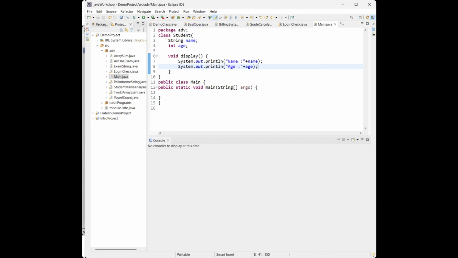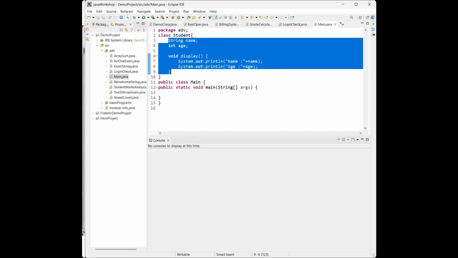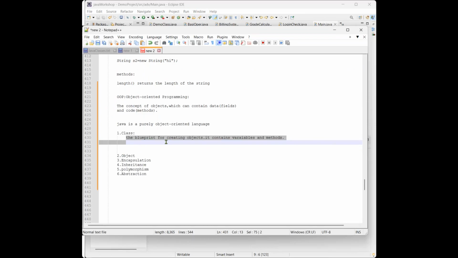Now see here, we have the one class. The class is the blueprint for creating the objects, which will contain the variables, the fields, and it will contain the behavior of those fields, like we are manipulating that data. Now here we created the Student class.